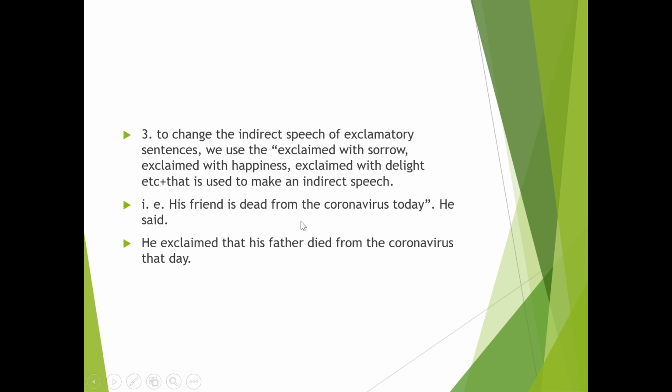His friend is dead from the coronavirus today, he said. Now: he exclaimed that his friend died from the coronavirus that day. Here माथि friend भएछ, तल father भएछ. यो चाहिँ friend नै हुनु पर्थ्यो. माथि his friend died from the coronavirus that day, father हैन. यहाँ माथि सेन्टेन्समा friend भएपछि तल also friend. If there is a friend there should be friend; if there should have been father in the question, then their father.